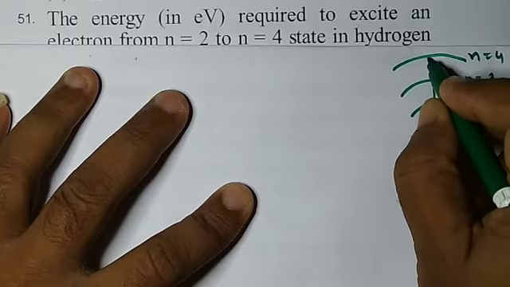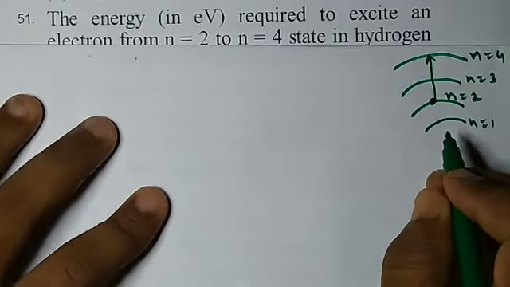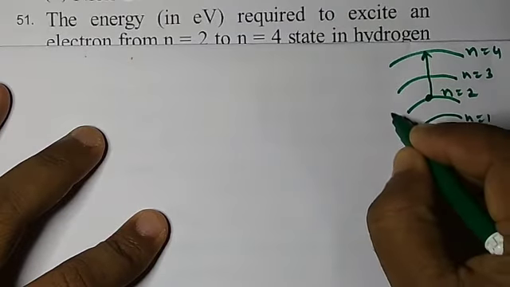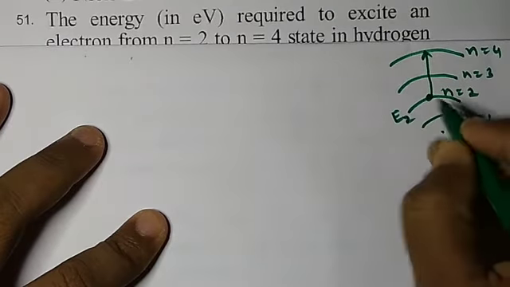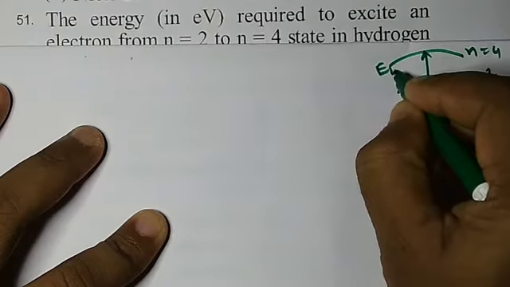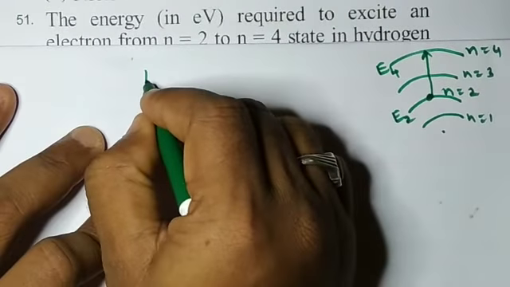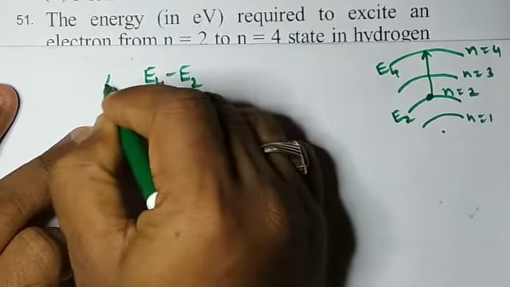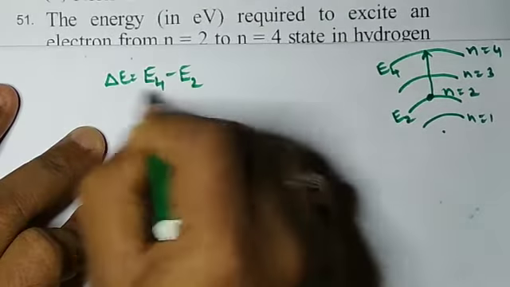The electron has to be excited. So it is very clear that the energy for this, let us say, is E2, and for this is E4. If you calculate the difference, E4 minus E2, that is the energy required.